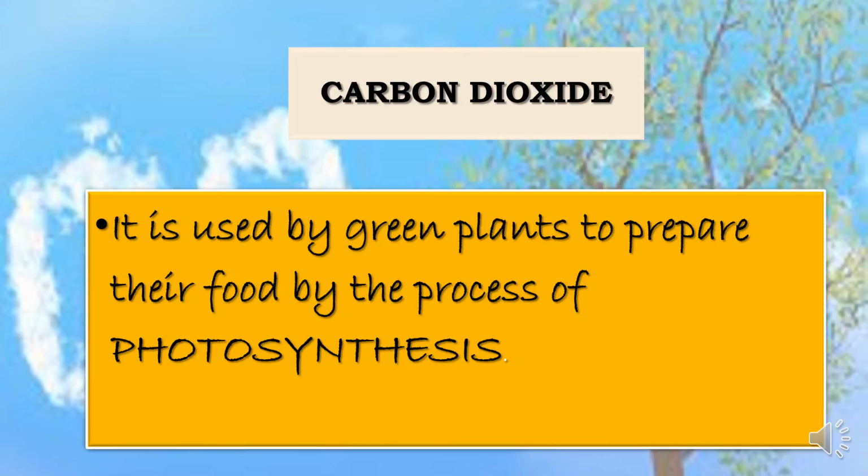Carbon dioxide. As we know, we think that it is not a useful gas because it is not good for our body, and we are removing it from our body. But it is a major component of the process of making food for plants, that is photosynthesis. Carbon dioxide is used by green plants to prepare their food by the process of photosynthesis. If carbon dioxide is not there, then food will not be prepared by the plants, and if plants do not prepare their food, then animals and human beings would not be able to survive. So all these gases are very, very important.